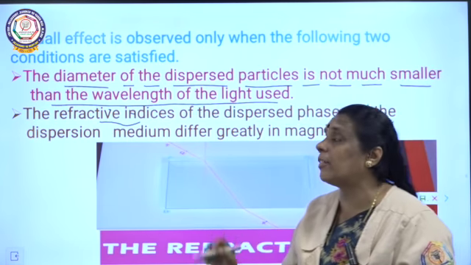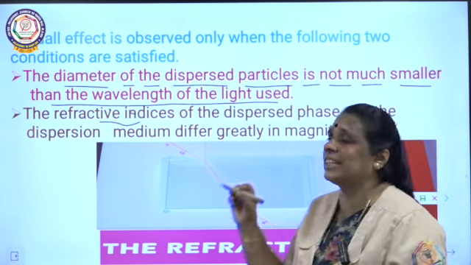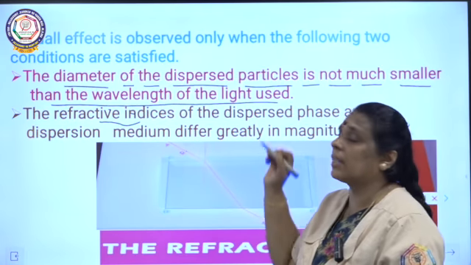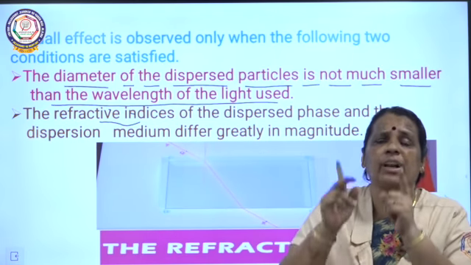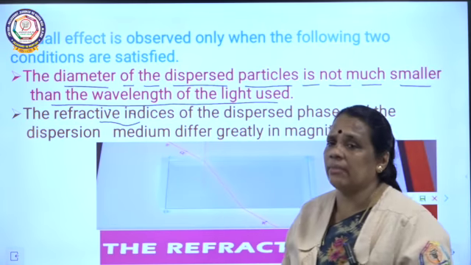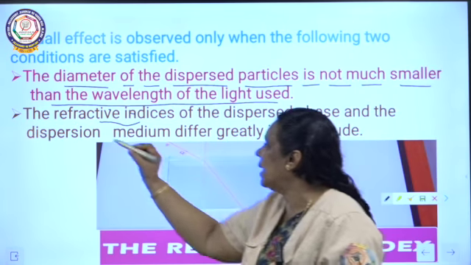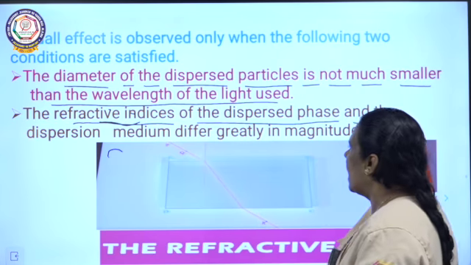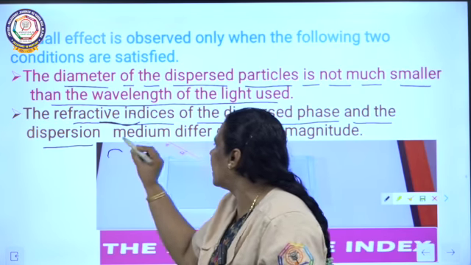It should not be much smaller than the wavelength of the light used. And the second is that the refractive index of the dispersed phase and the dispersion medium differ greatly.